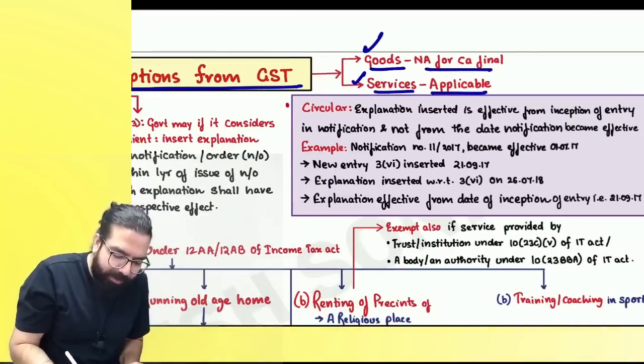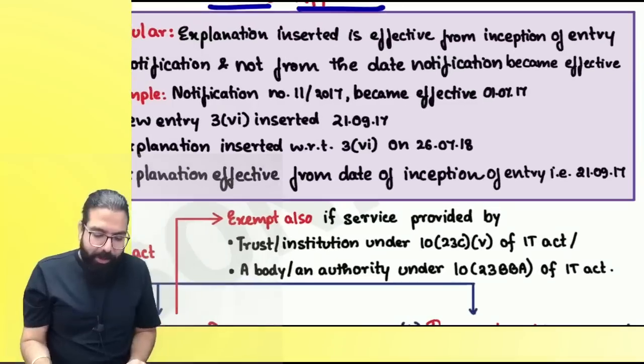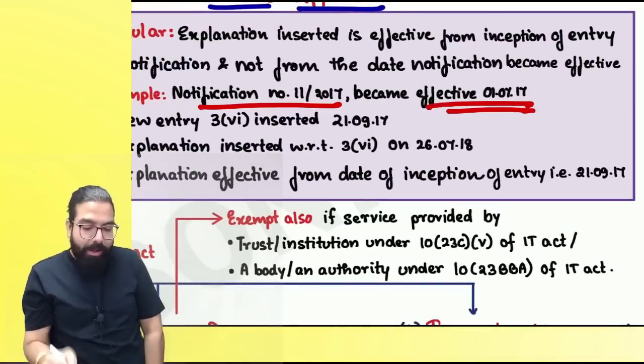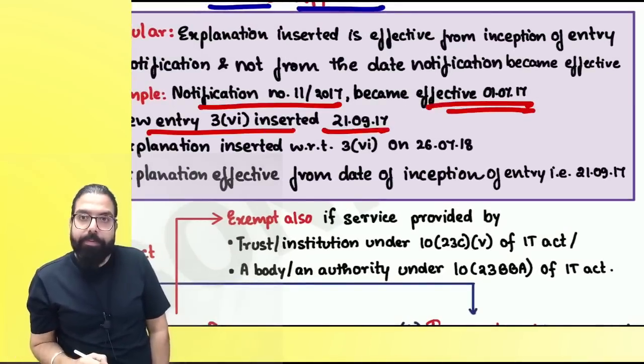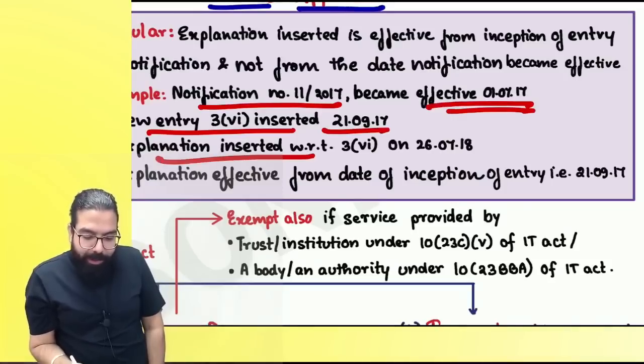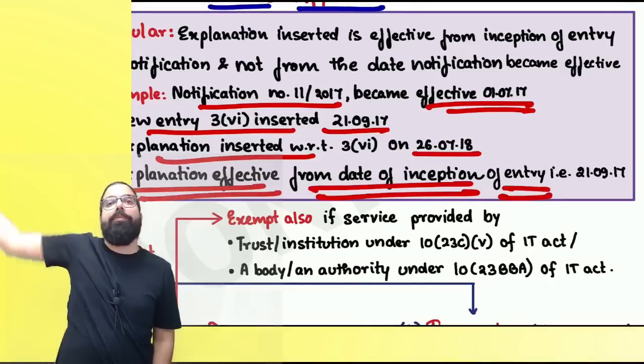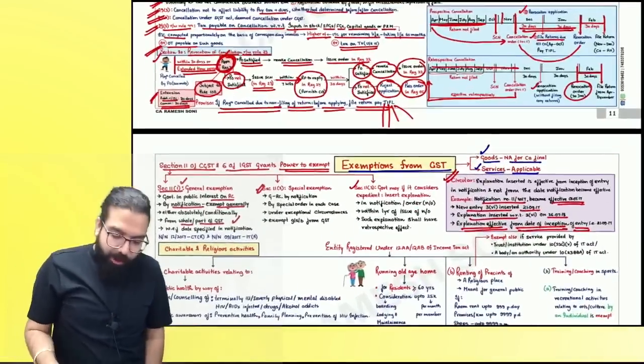And there is one circular which came over here. Please read it at home and see what happened. Notification 11/2017 was effective from 1st of July. Then the government inserted one entry, then an explanation was inserted on this date. Now the explanation will be effective from the date of inception of the entry and not the original notification. Are we clear, everyone? Chalo, let's go ahead.